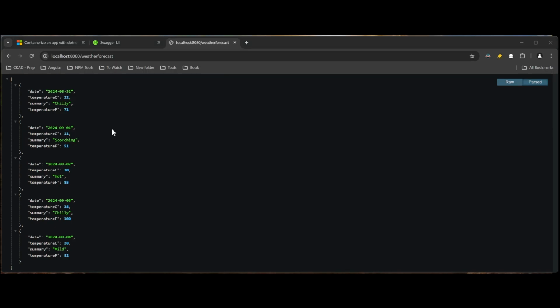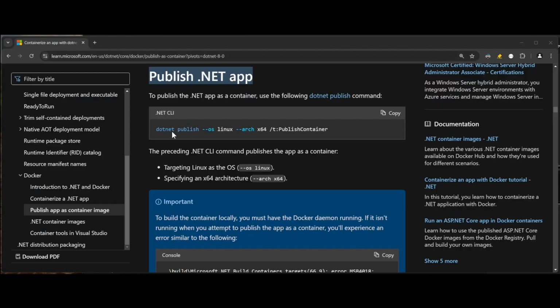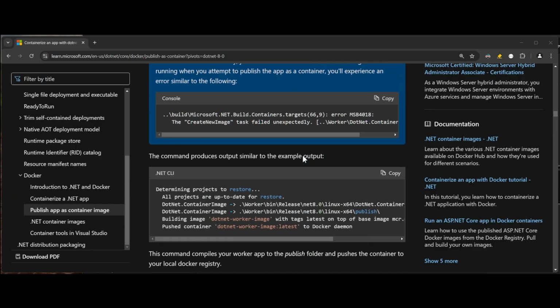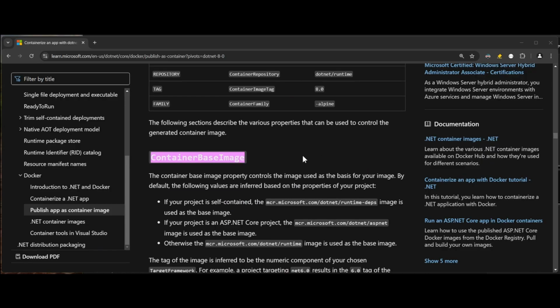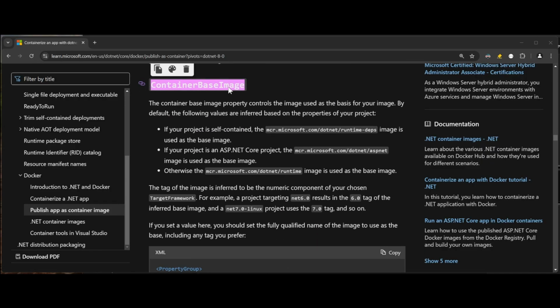All right, to the last part. This is the last thing I want to show you. Instead of using just a general purpose base image, just by changing the base image and the container family, you can reduce the size of your image. It can go from hundreds into tens of megabytes.